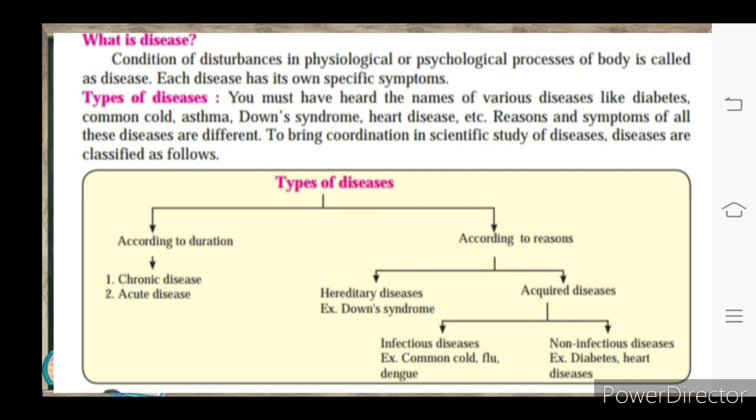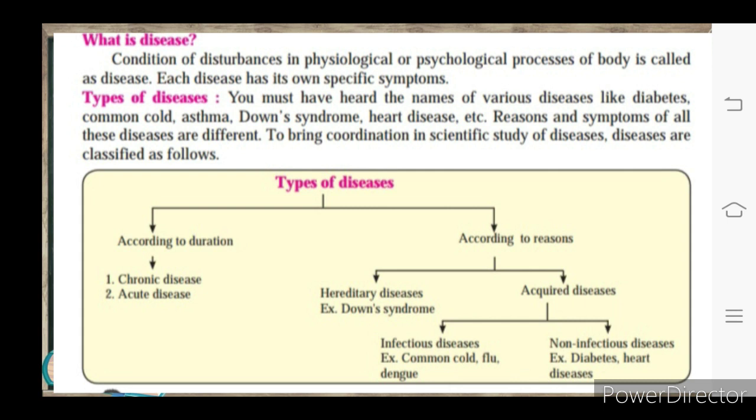Now let's learn the types of disease. You must have heard the names of various diseases like diabetes, common cold, asthma, Down syndrome, heart disease, etc. The reasons and symptoms of all these diseases are different. Different diseases have different symptoms. To bring coordination in the scientific study of disease, they are classified as follows. Now observe the chart very carefully.